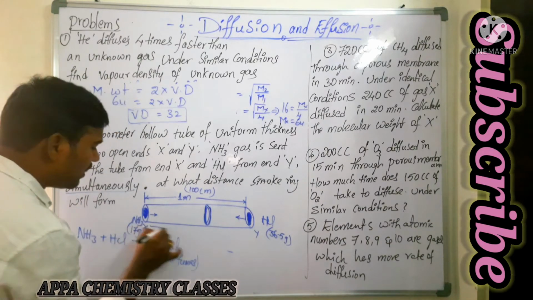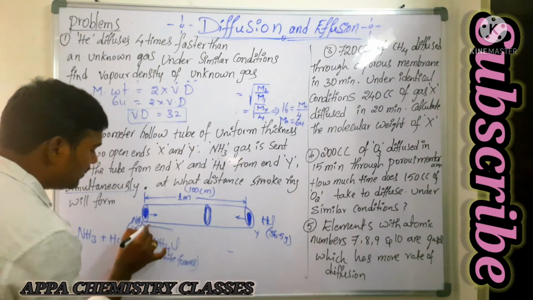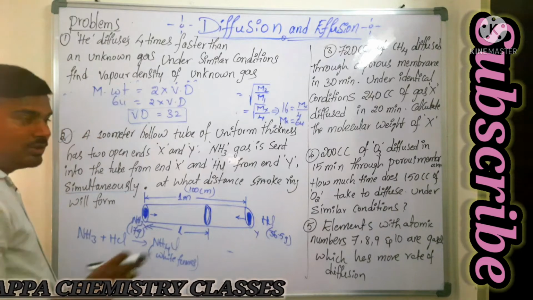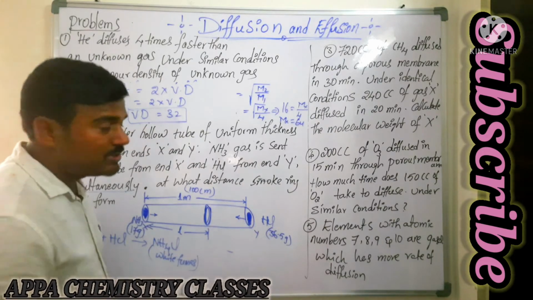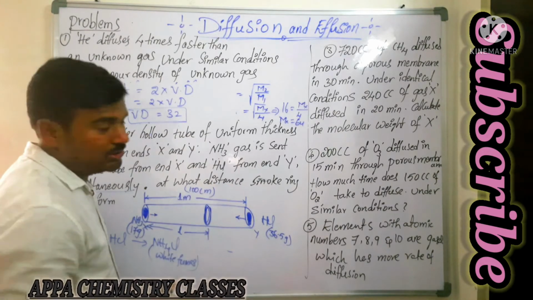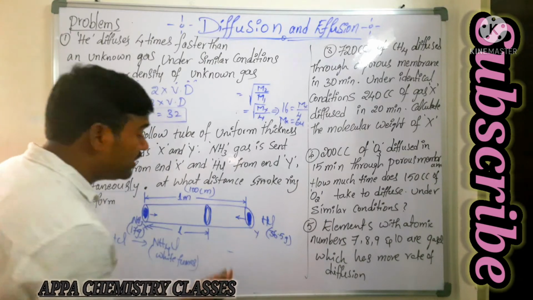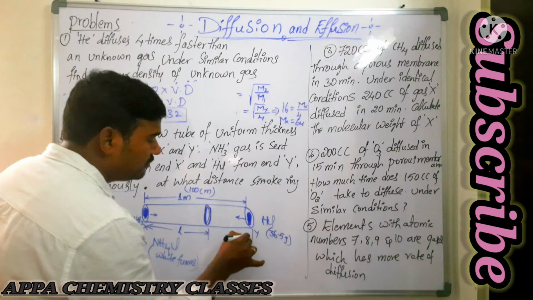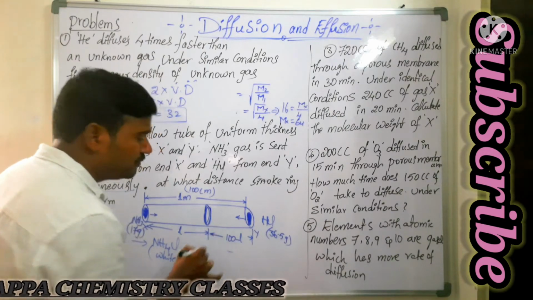Now the distance traveled by this ammonia gas, I am taking as L. Then what happens to the distance traveled by HCl? The total distance is 100 centimeters. The distance traveled by HCl will be 100 minus L. It is very important.